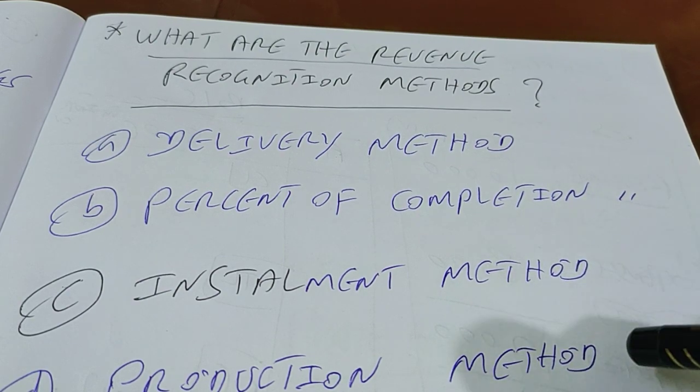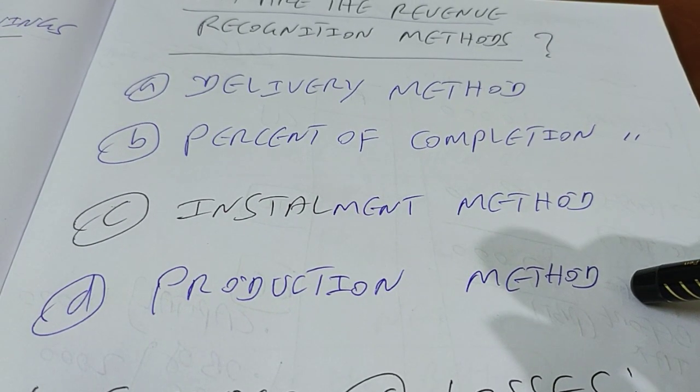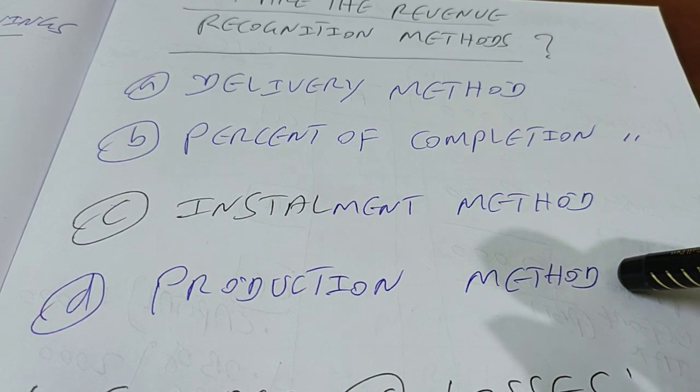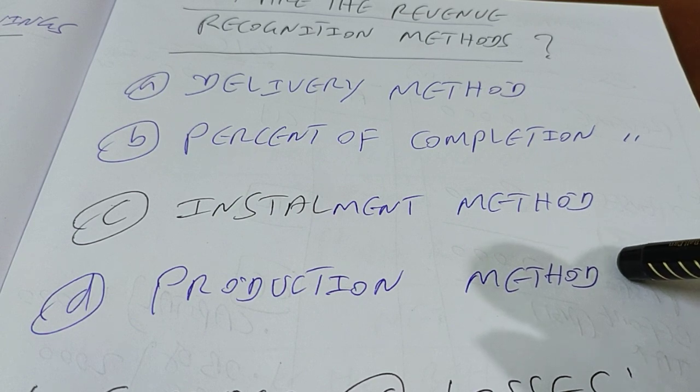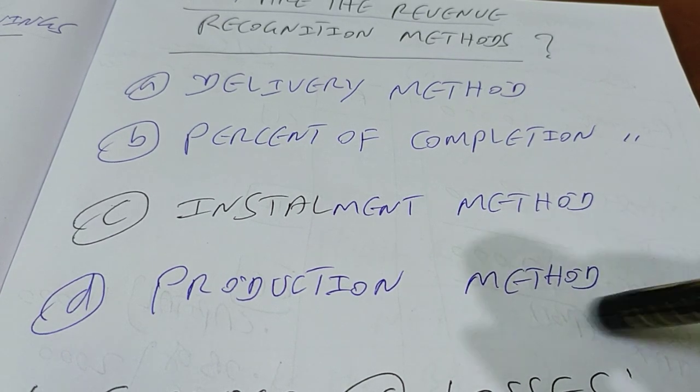And the last method is the production method. That means we are talking about industries which deal with natural resources. For example, a coal mining company, a company mining gold, or petroleum exploration companies. They can recognize revenue based on the production method.